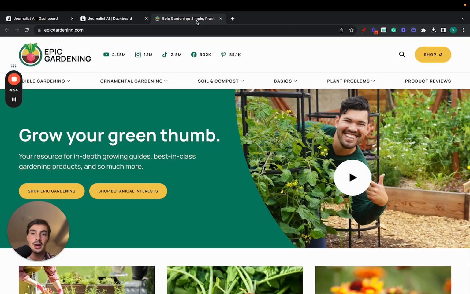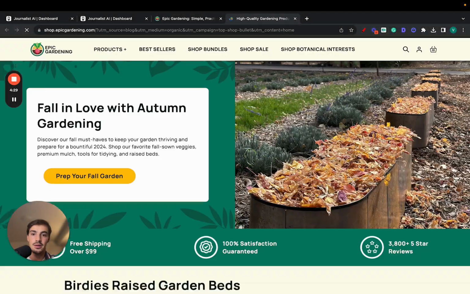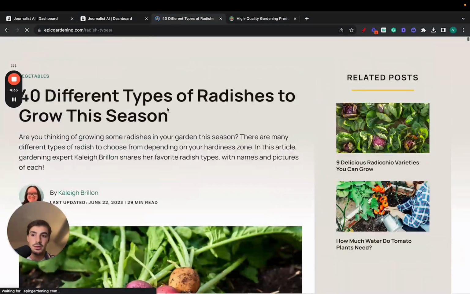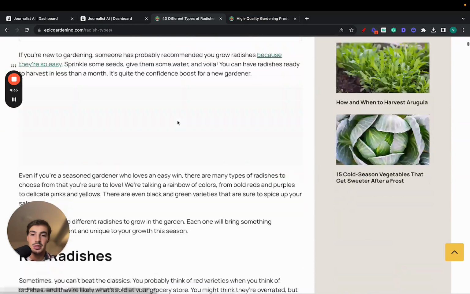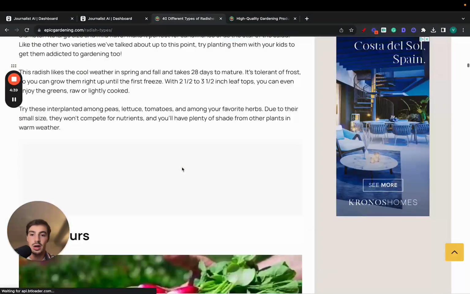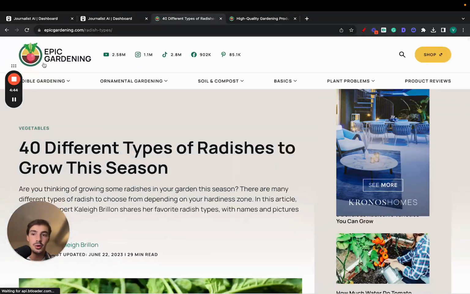So if you're selling gardening supplies like these guys, this is their shop right here, right? They have the shop with all the products, but then they have the blog here, which essentially has a title, starting description, images, table of contents, internal links, external links, and of course down here should have a call to action to whatever product this is, right? I think they sell seeds. So yeah, all this automated for you, right?